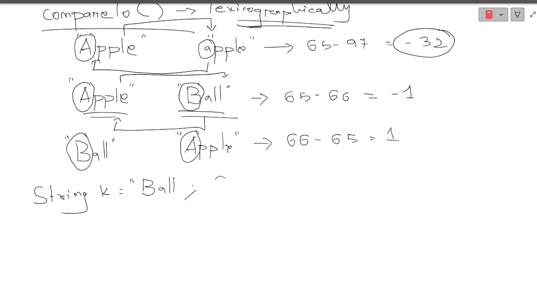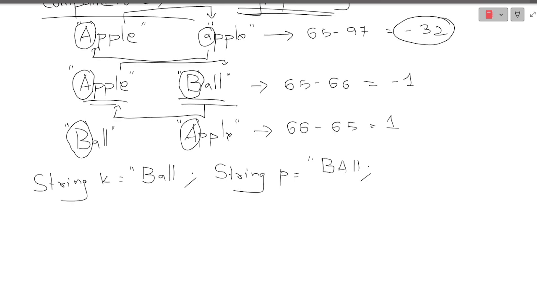And string P, let me give an easy one, let me give this BALL. Okay, now what will it do? What will it do if I write K dot compareTo P? Now what will it do?